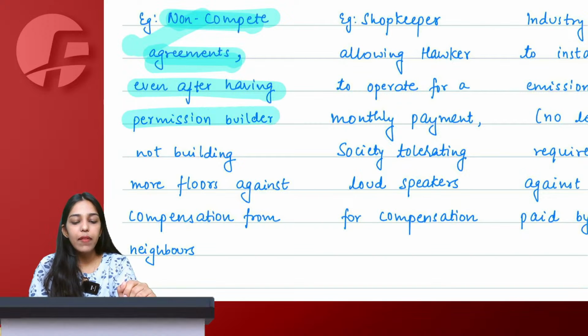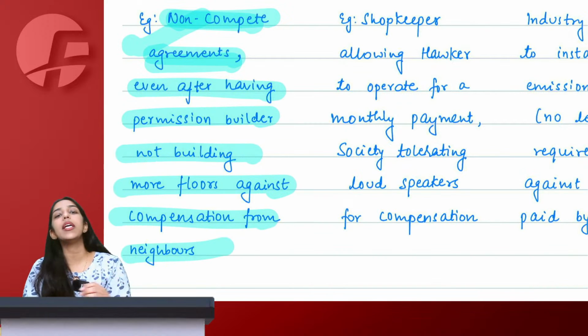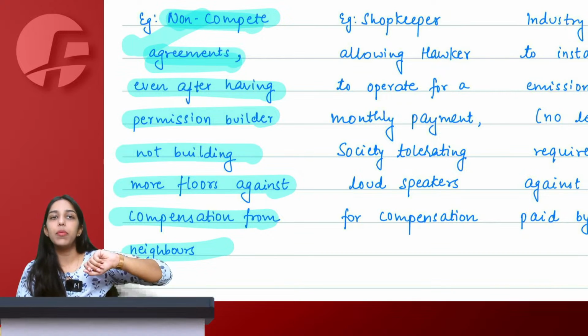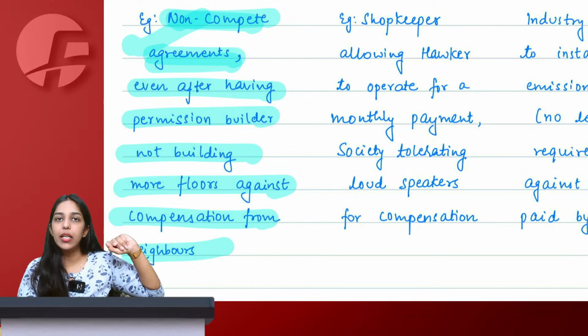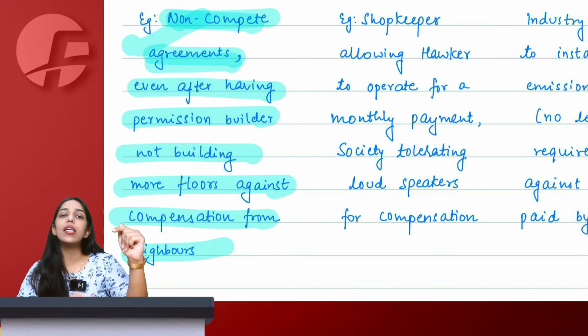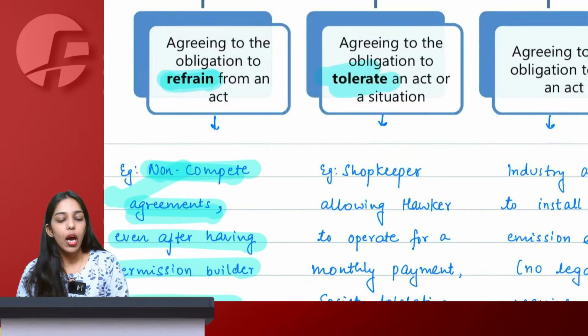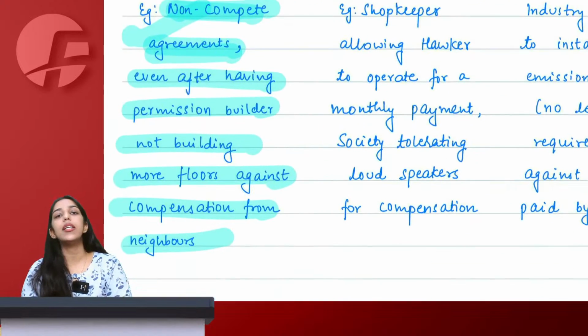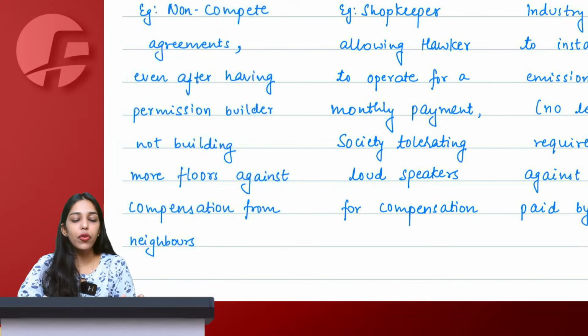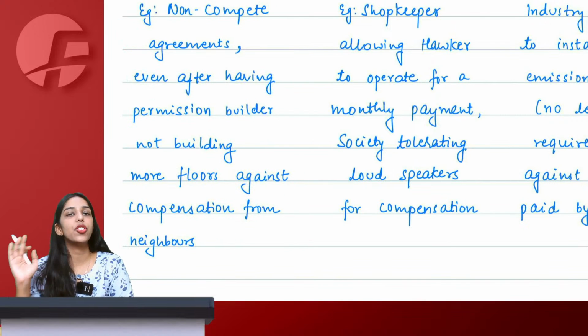Let's say even after having permission, a builder is not building more floors at the building. Why? Because the neighbors are saying no, please don't build the floors, you keep this money, our sunlight will get blocked. So the builder is agreeing to not build a floor by taking consideration. That is also agreeing to refrain from an act. He is entering into a contract and charging consideration. Therefore, it will be considered as supply of service and GST will be charged.